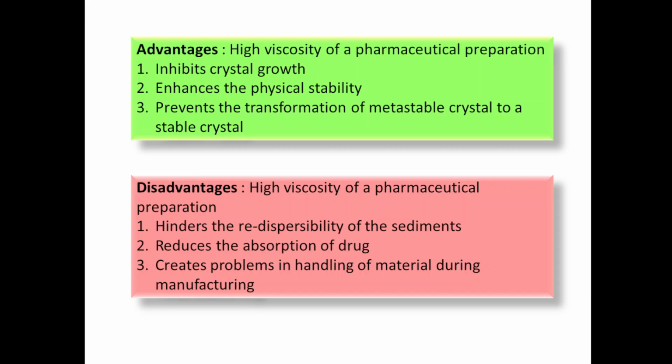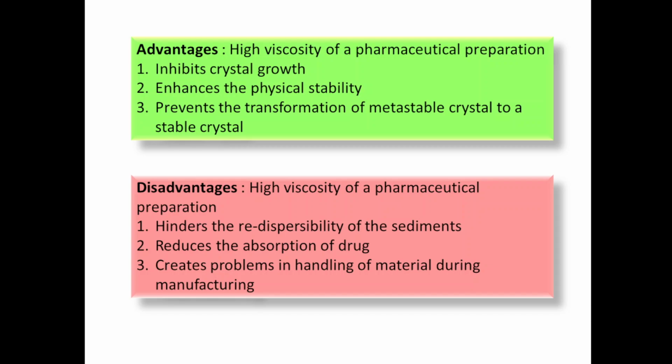Most drugs or substances will form either as a stable crystal or as a metastable crystal. Stable crystals are those having the lowest energy, whereas metastable crystals on long term storage will convert to the stable crystal form. How will that conversion take place?